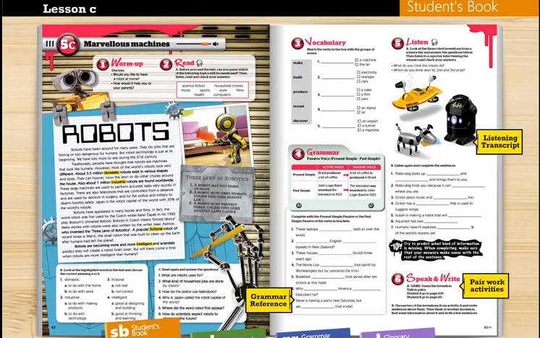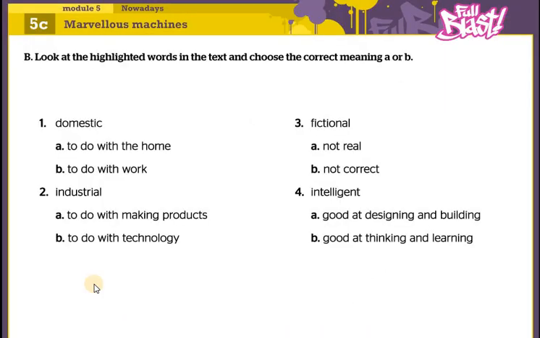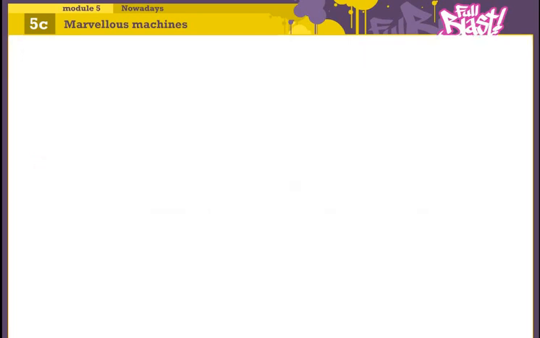After you do a quick reading of the text, understand it very clearly and make general ideas of each paragraph, try to move on to the next activity, which is about some vocabulary that we find in the text: domestic, industrial, fiction, intelligent. Try to decide according to the text.